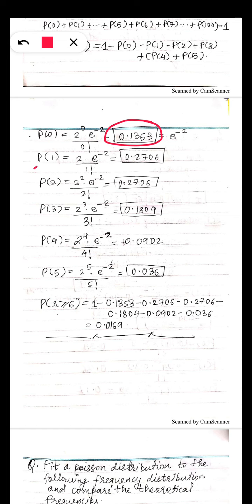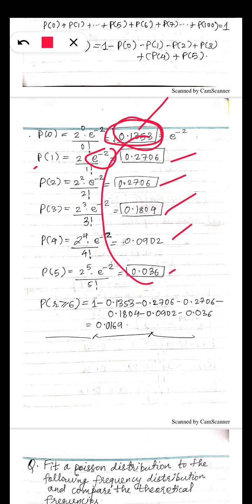So what is P1? This is the value of P0. P1 is 2 raised to 1, E raised to minus 2, upon 1 factorial, which comes to this. So every time you will write this equal to this value. Like this, I have calculated all the probabilities. Use calculators for this. Add all these, subtract it from 1. So you will get this. So this is the Poisson probability that he will fail to fulfill the guarantee.